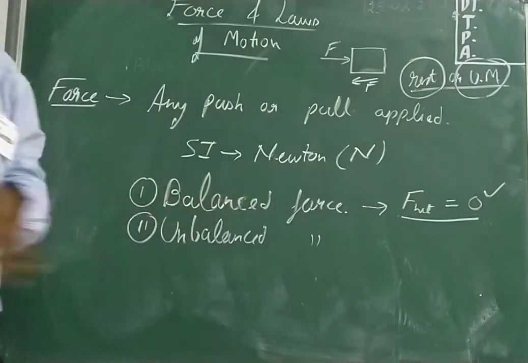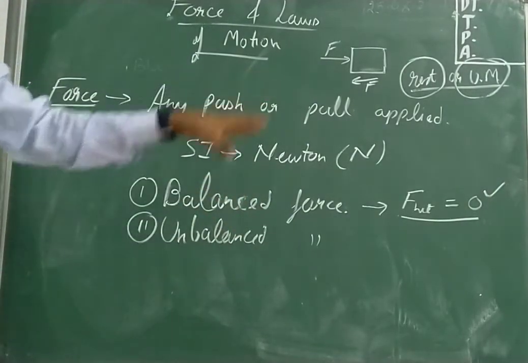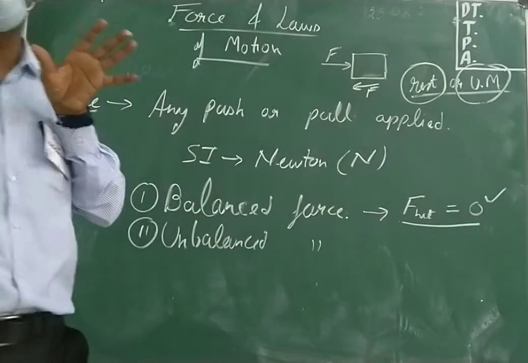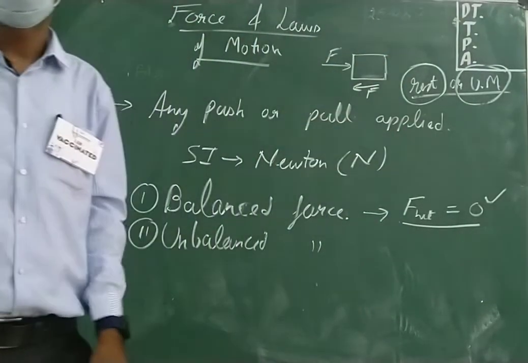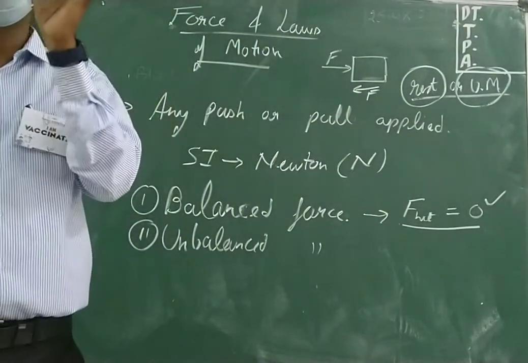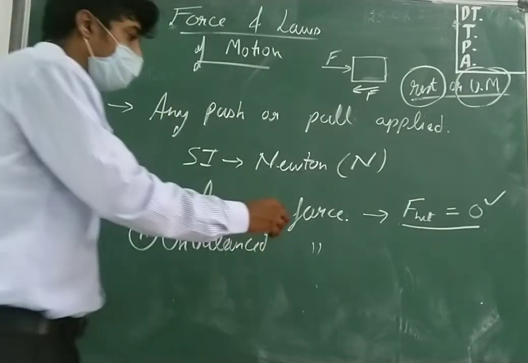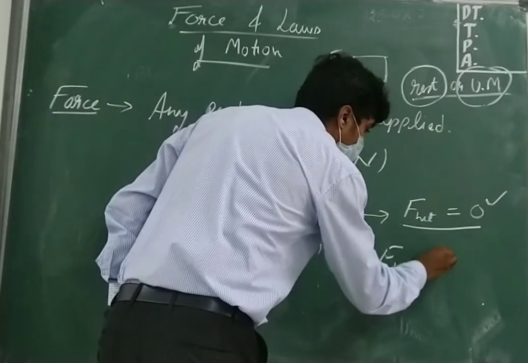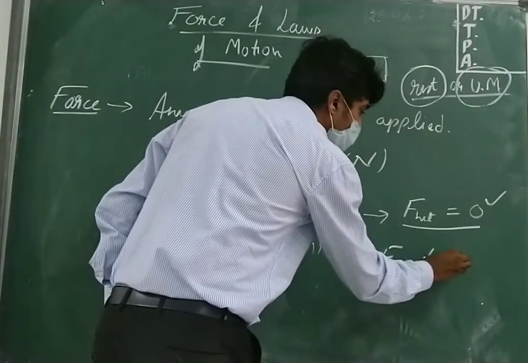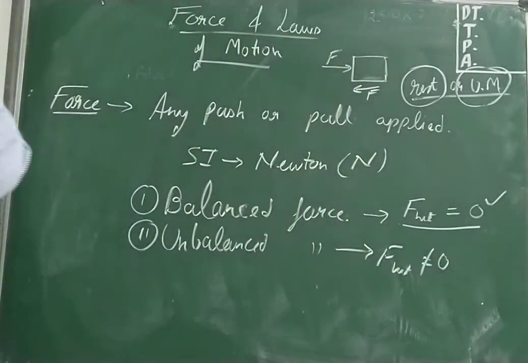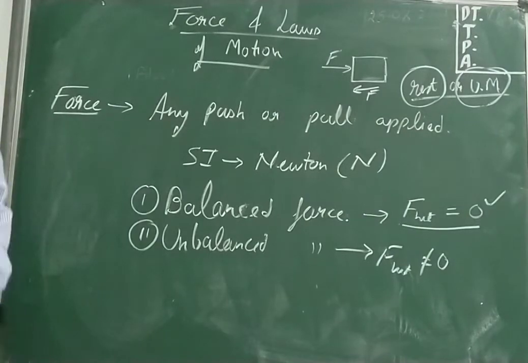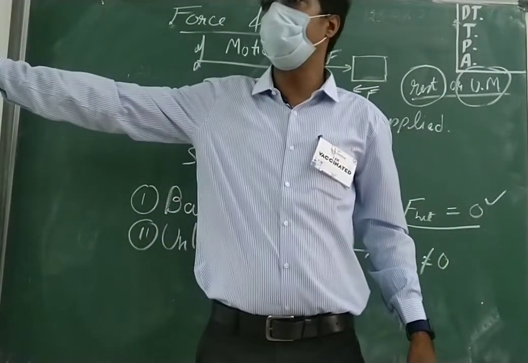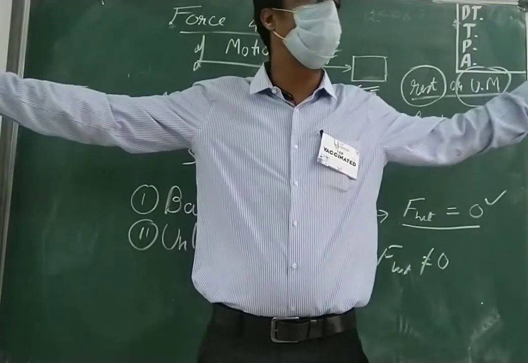But unbalanced force. What is going to happen in unbalanced force? Under unbalanced force, when you apply force on the body, the net force on the body is not zero. F net is not equal to 0, which means the body will have some net force on it. Suppose I am standing here and one person is pulling me from this side and another person is pulling me from this side.